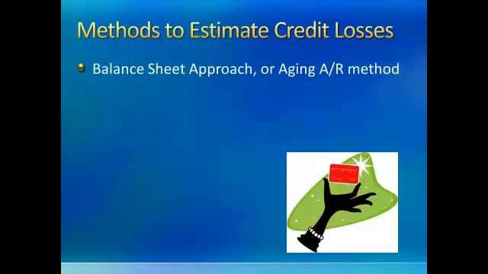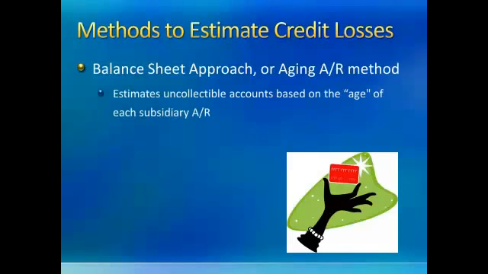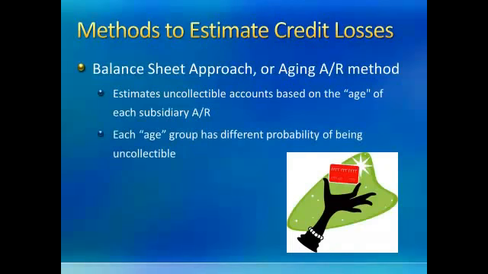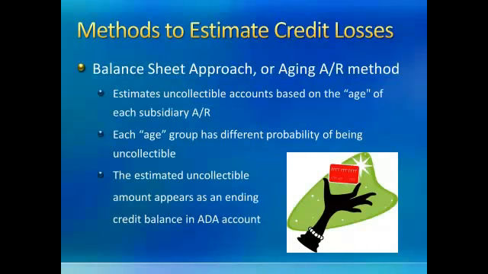The methods to estimate the uncollectible expense include the balance sheet approach, sometimes referred to as the aging or accounts receivable method. This method estimates uncollectible accounts based on the age of each of the accounts receivable. Each age group has a different probability of being uncollectible. The estimated uncollectible amount appears as an ending credit balance in the allowance for doubtful accounts.